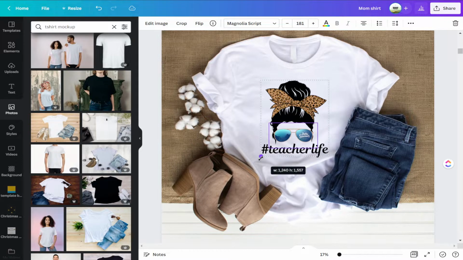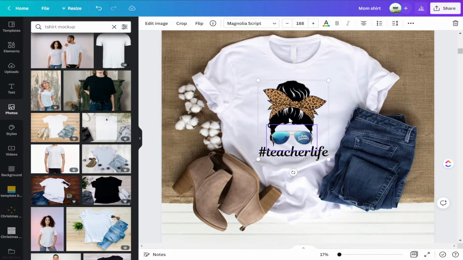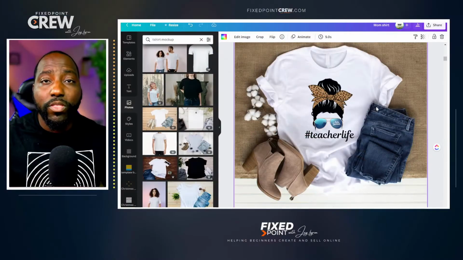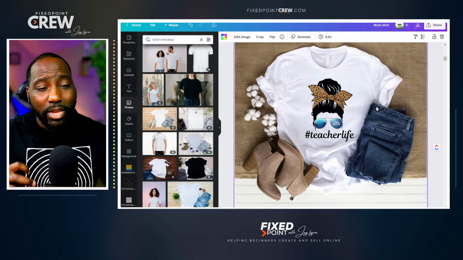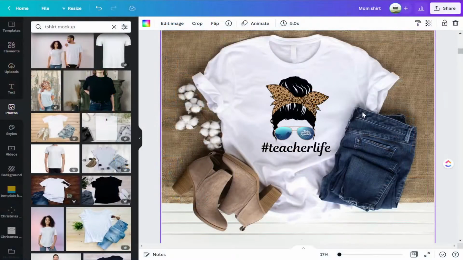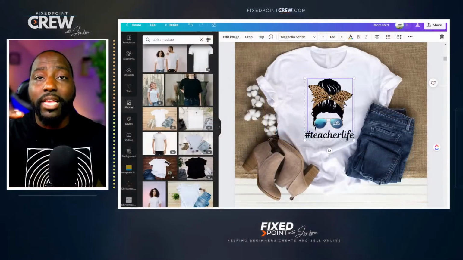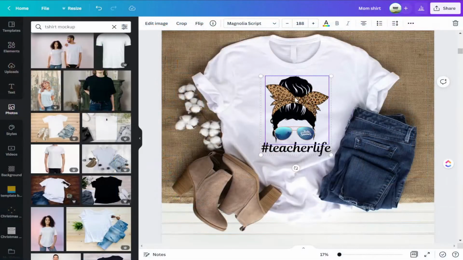Now, one of the things I also do before I export this as my t-shirt mockup is that I bring down the opacity of all the things I added here, because I want this to look like it blends inside of the shirt, like it's a part of the print of the shirt. And so because I use multiple different things here, I use some sunglasses, I use some of the headpiece there, as well as a font. All of these will be set for their own element. So I want to bring the opacity down for all of my elements here.